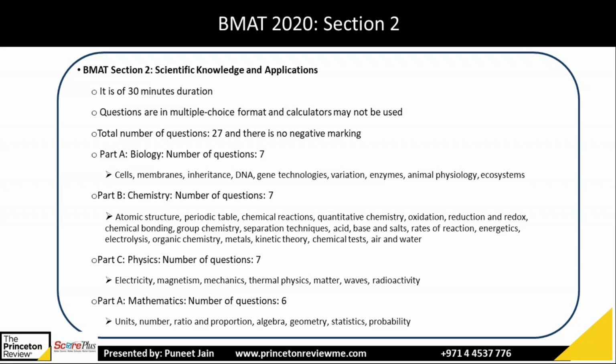And then physics, which is part C. The number of questions will be 7, and they will test you on electricity, magnetism, mechanics, thermal physics. Basic questions will be there, but you have to study all the topics to get it right. And the last part D is mathematics. The number of questions is 6, covering units, number, ratio, proportion, geometry, stats, probability, at a basic level. Next slide.